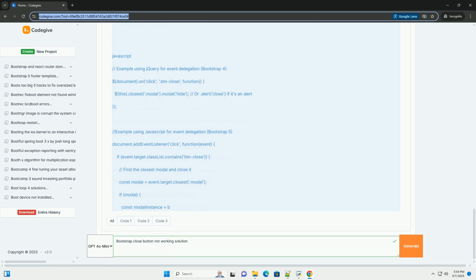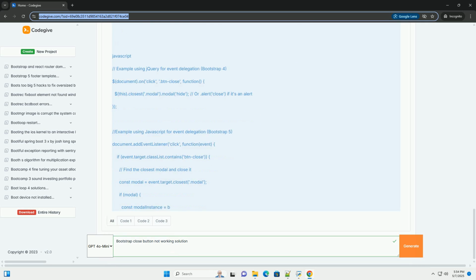Step 2. Verify HTML structure and attributes. Basic close button. btn-close. This is the essential Bootstrap class that styles the button as a close icon. aria-label equals close. This provides accessibility for screen readers.